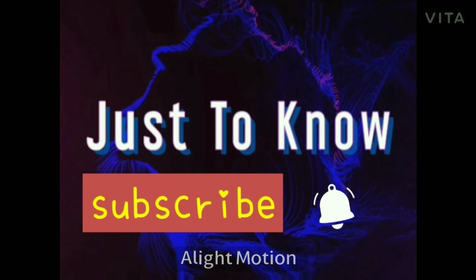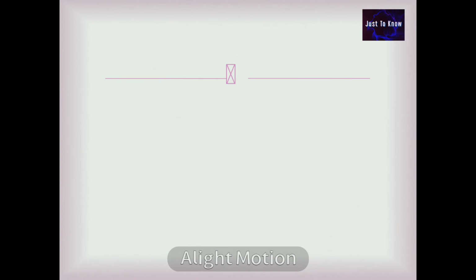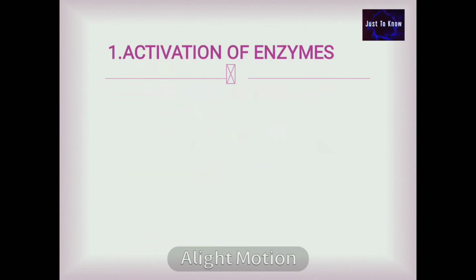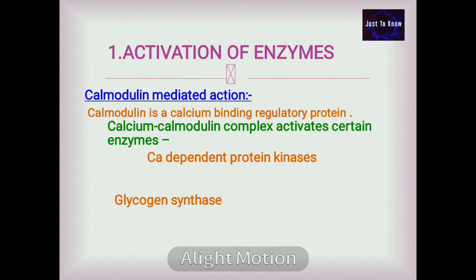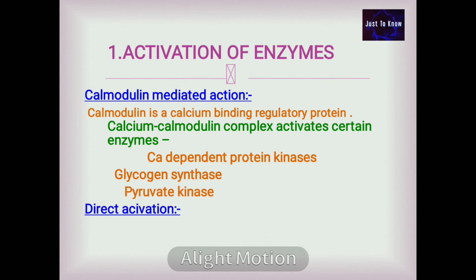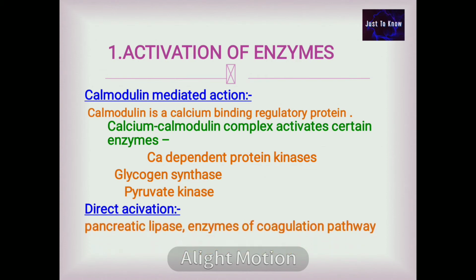Now let us see in detail about the biological functions. The first one, activation of enzyme. Calmodulin mediated action. Calmodulin is a calcium binding regulatory protein. Calcium calmodulin complex activates certain enzymes like calcium dependent protein kinases such as glycogen synthase and pyruvate kinase. Calcium also plays a direct role in activation of certain enzymes like pancreatic lipase or enzymes of coagulation pathway.